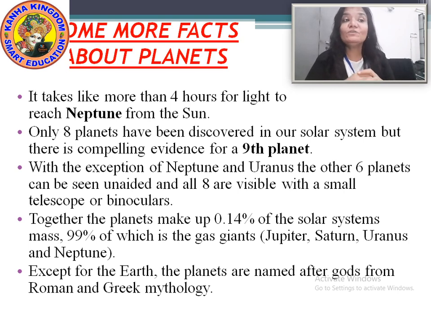With the exception of Neptune and Uranus, the other 6 planets can be seen unaided, and all 8 are visible with a small telescope or binoculars. Means if you stand on the Earth and look into space with the help of a telescope or binoculars, you can easily see the 8 planets.